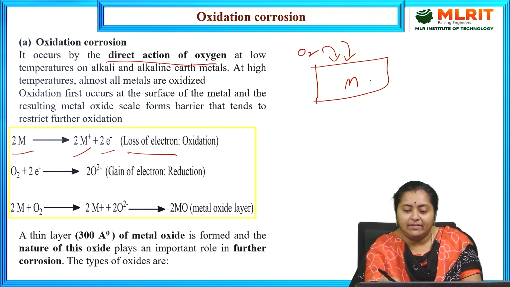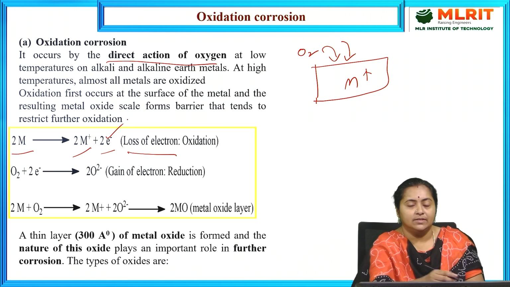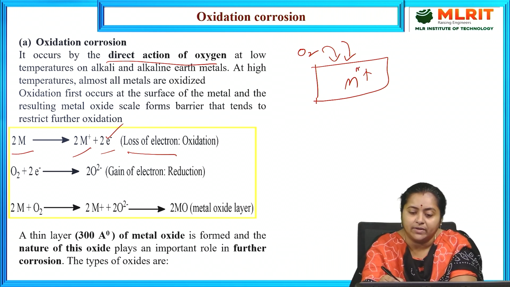This metal, by undergoing oxidation, loses electrons and converts into corresponding metal ions.